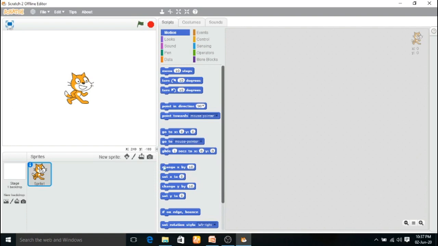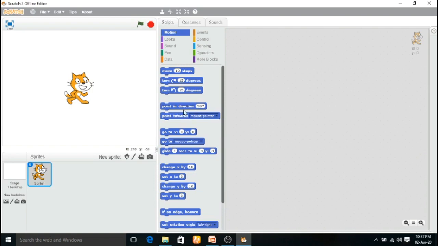This is called the blocks palette. It contains the blocks. This is called the blocks. So altogether it is called the blocks palette. Using these blocks, you give commands to your project. Next, this is the script area. Just assemble your blocks in this area.